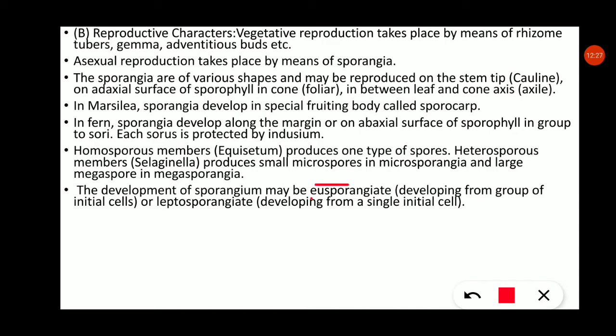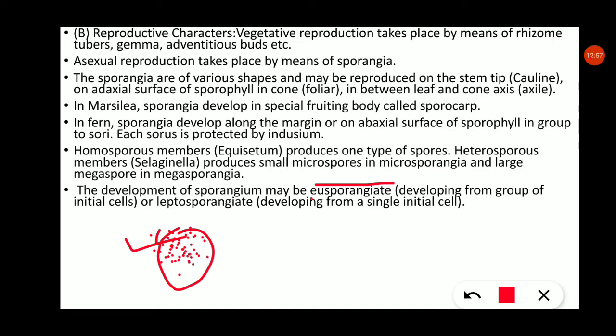Okay, this is the important word, eusporangiate. What is meant by eusporangiate? Eusporangiate means developed from the group of initial cells. When these microspores or megaspores develop from a group of initial cells, from which these spores will form, this is known as eusporangiate.